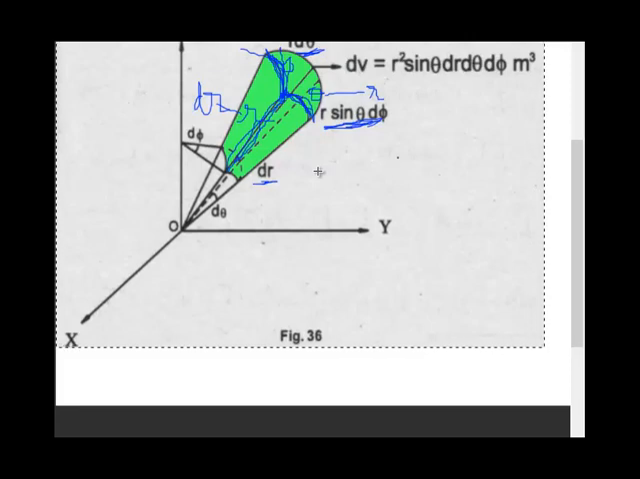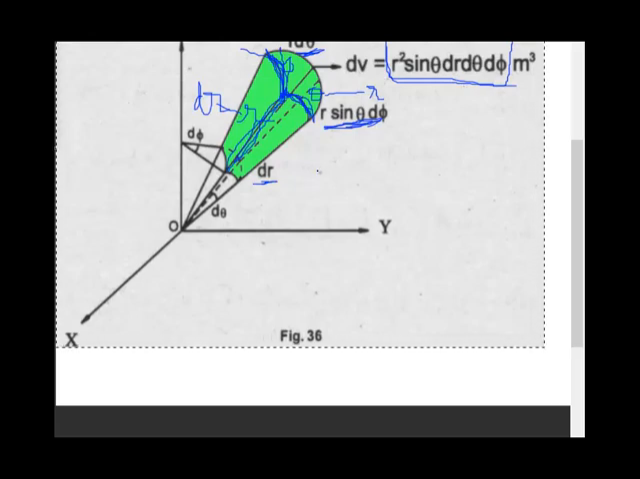So if you multiply these three distances, you will have a volume. So to get the volume, just multiply all the three sides. So you will get this formula. This formula gives you differential volume in spherical system. So I think you are familiar with this topic.